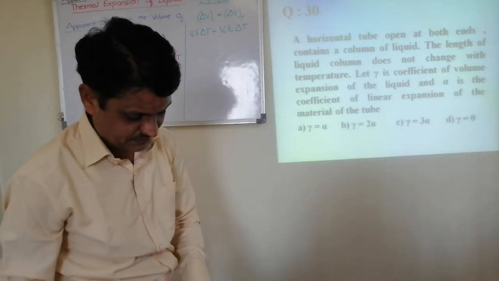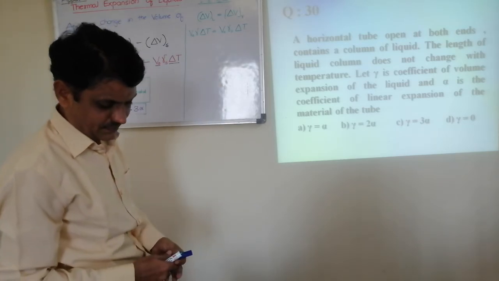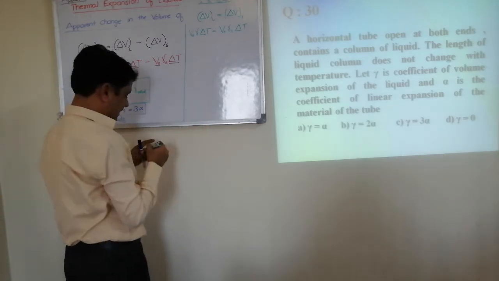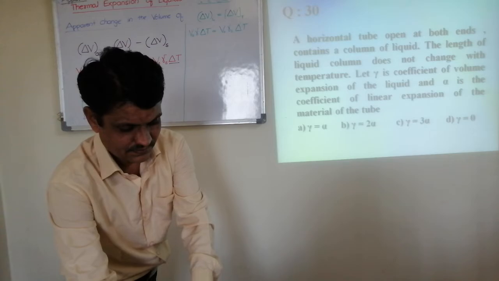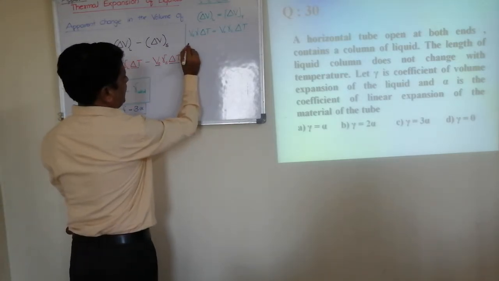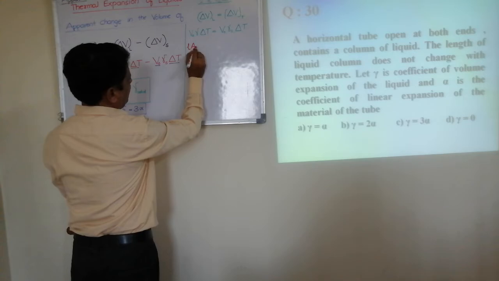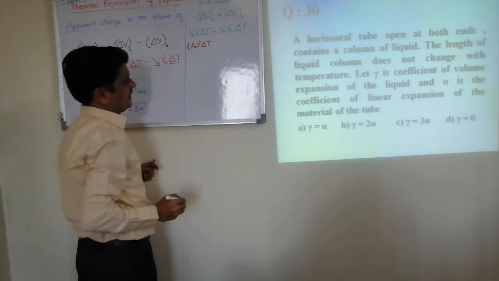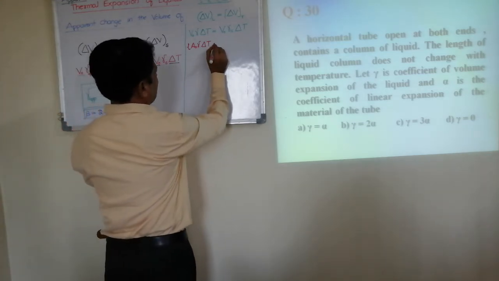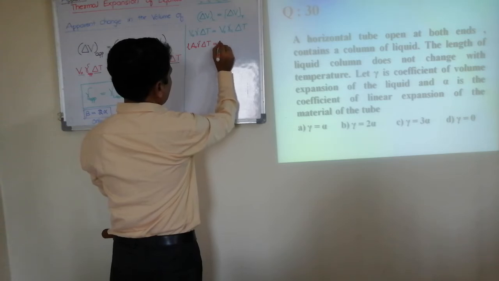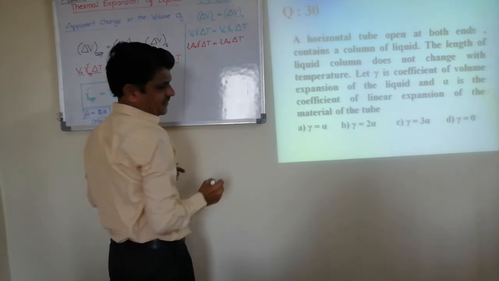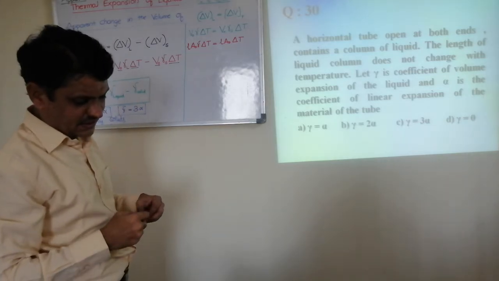You can get the answer. See, we know that this volume can be written as length into initial area into gamma into delta T. Alright? This is also equal to the same length, initial area, into delta T. You can cancel these delta T's.